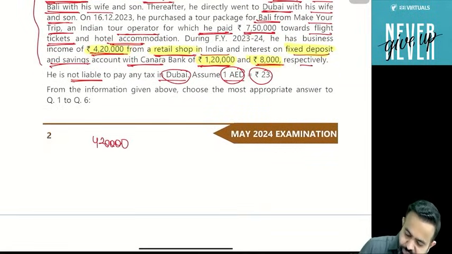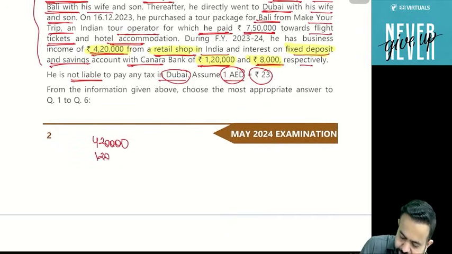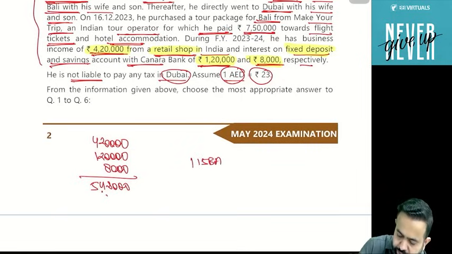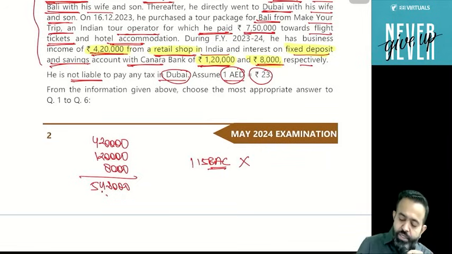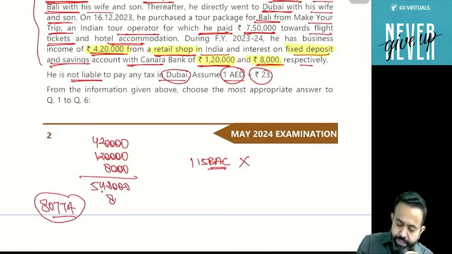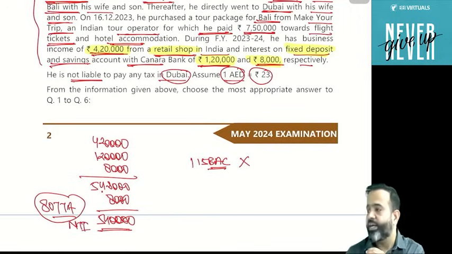4,20,000 is his business income. FD interest is 1,20,000. His saving bank interest is 8,000. Total is 5,48,000. Now my question is, suppose he is following 115BAC, then you know that the deduction is not available. But suppose he is not following 115BAC, then the deduction is available. But the question is, is 80TTA available for a non-resident or not? The right answer is yes, 80TTA is available, and his net taxable income as per the normal provision will be 5,40,000.